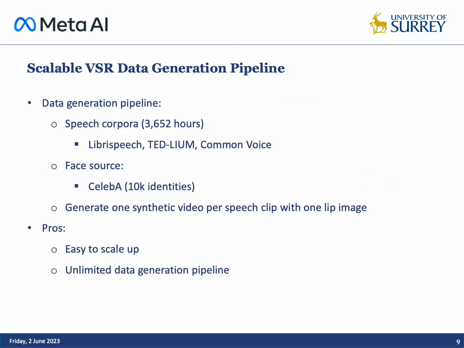To generate the large-scale synthetic data for semi-supervised VSR training, we use a speech corpus of 3,652 hours of data consisting of LibriSpeech, TEDLIUM, and Common Voice, and we use CelebA as a face source. We generated one synthetic video per speech clip with one randomly selected lip image. Our method is easy to scale up and results in an unlimited data generation pipeline. Now let's see some examples of the synthetic lip movement videos generated from LibriSpeech and CelebA.